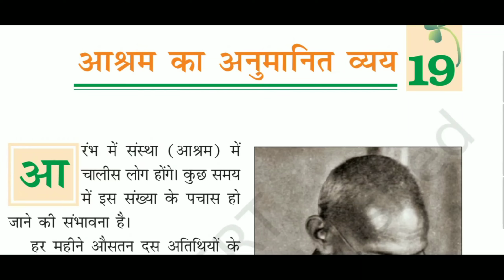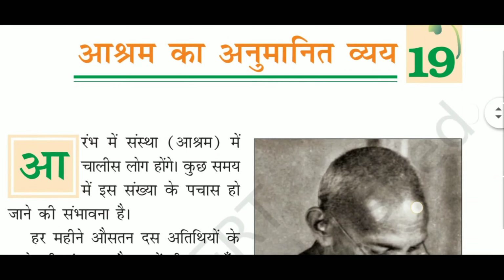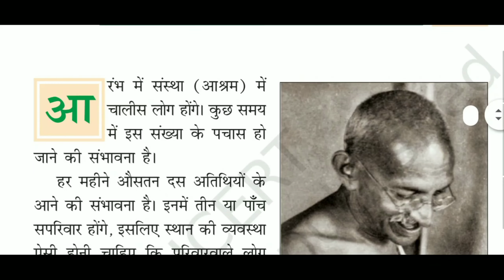Details of its early members and belongings are mentioned in this chapter. He was making an estimate of how much it will cost to carry forward this ashram: all the expenses, all the people's food cost, then material cost, everything. That is mentioned in this chapter.